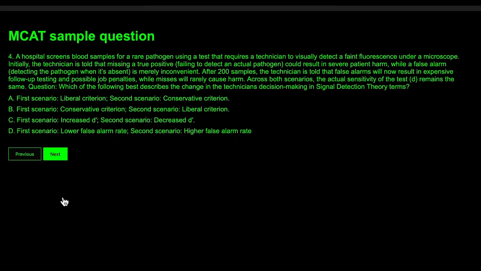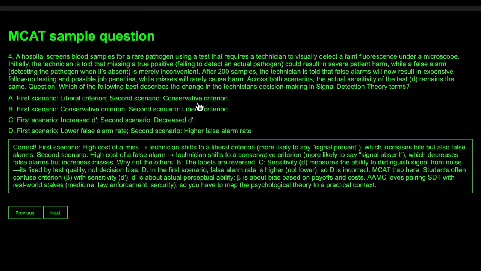But if it's the opposite, which means you have false negatives, you say the pathogen is not there, while it's there, it's not important. So it motivates the technician to be more conservative and say things are negative while they're not. So that leads to conservative criterion, which is A, the correct answer.